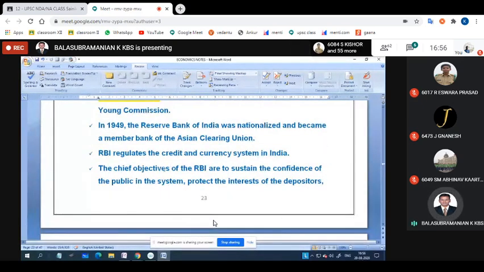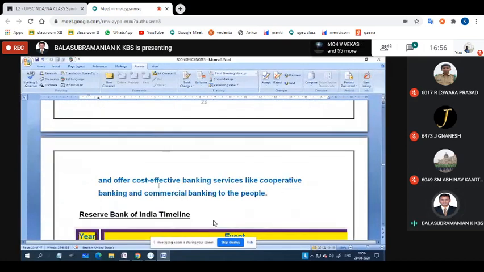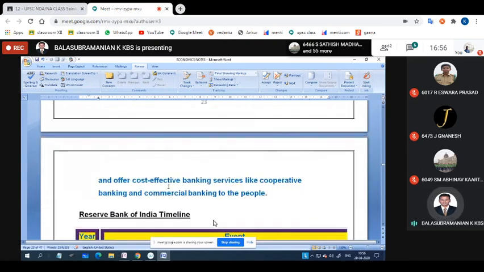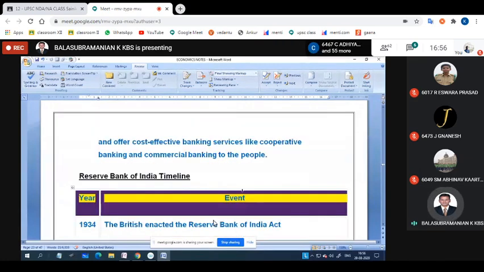What are the chief objectives of RBI? To sustain the confidence of the public in the system, to protect the interest of the depositors, and to offer cost effective banking service like cooperative banking and commercial banking to the people.